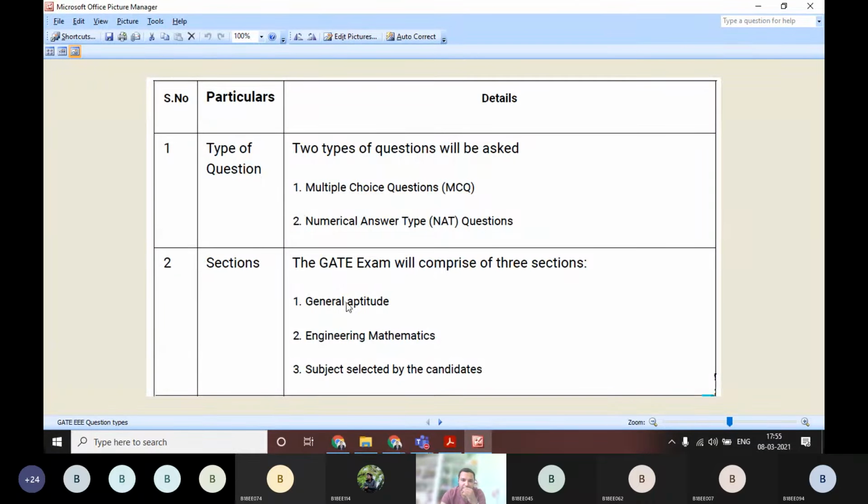We are talking about engineering mathematics, right? In addition to engineering mathematics, the compulsory questions you need to answer are general aptitude questions. These general aptitude questions give you around 15 marks. That 15 marks you must answer, there is no choice. There are three sections. As I told, the selected subject in our case is electrical.